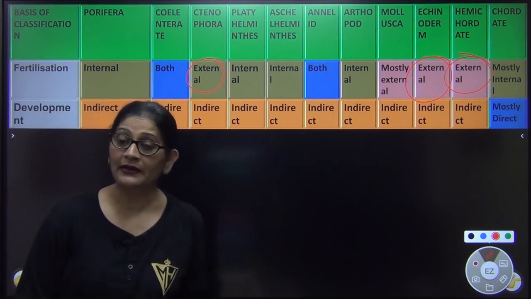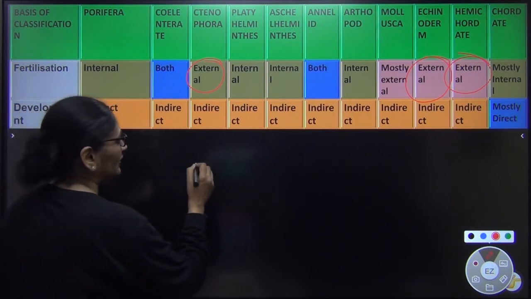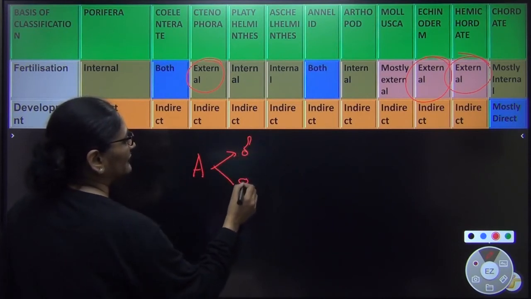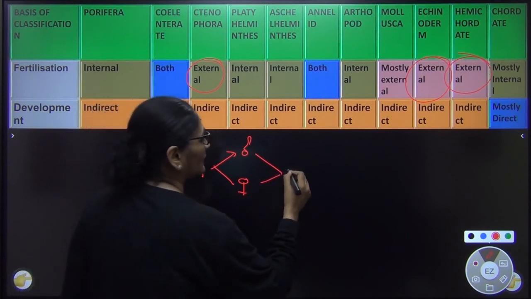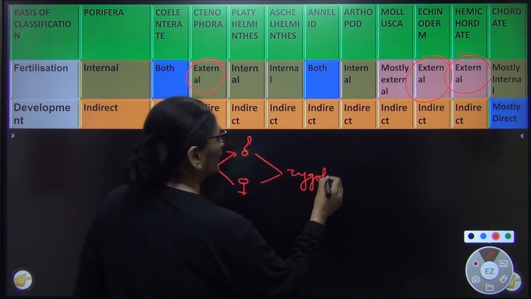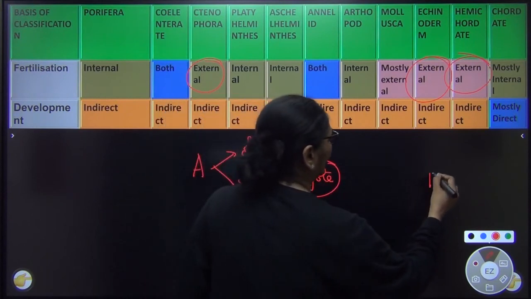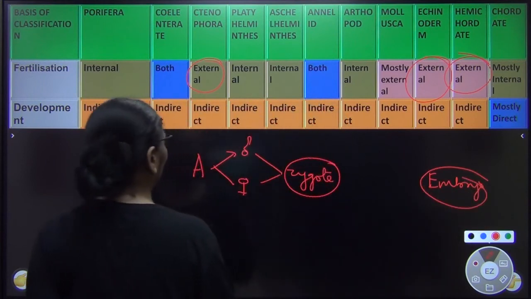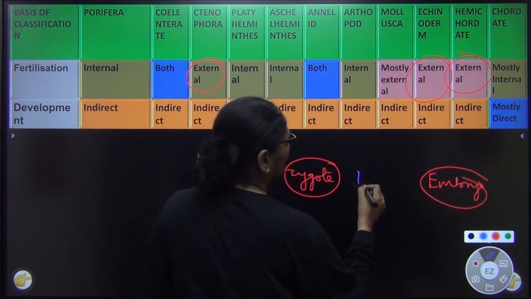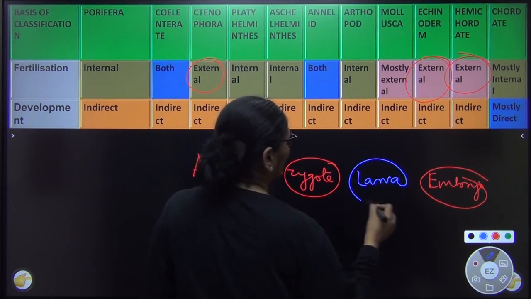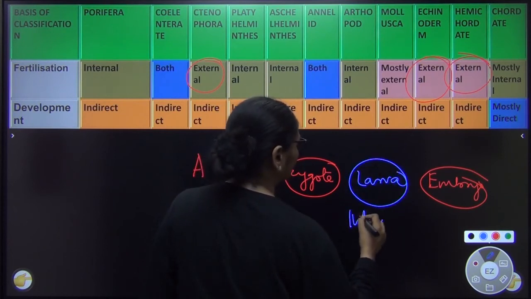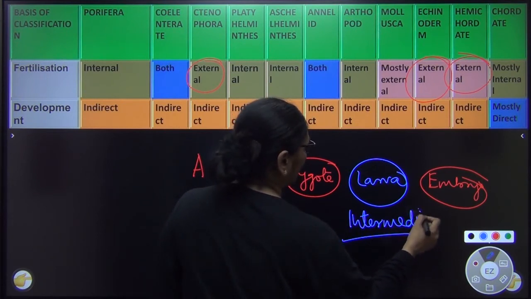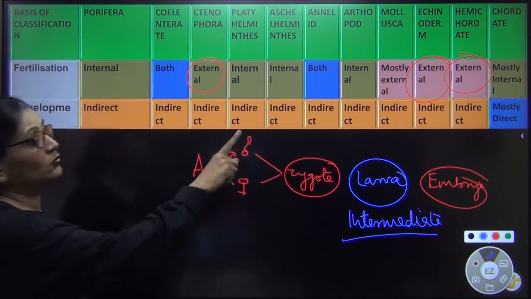What is indirect development? That means if this is the adult, this adult forms gametes, say male gamete and the female gamete. The gametes fuse to form zygote, and the zygote will not form embryo directly. It will not directly make the child, rather an intermediate stage will come, and that intermediate stage is called as larva. There is an intermediate stage called as larva. Now what is larva and why is it formed, and why it is formed in almost all non-chordates.